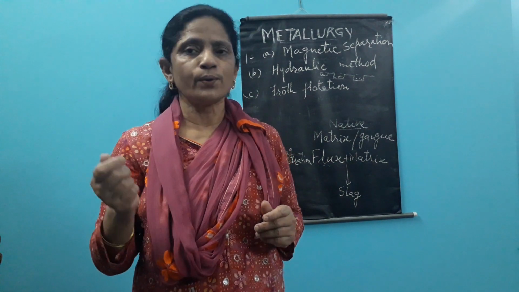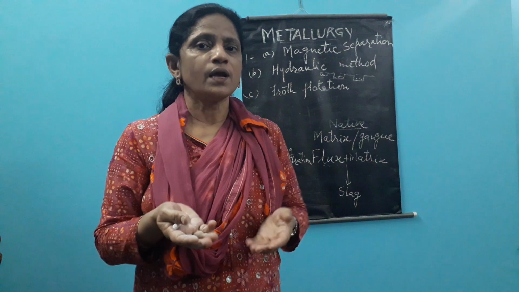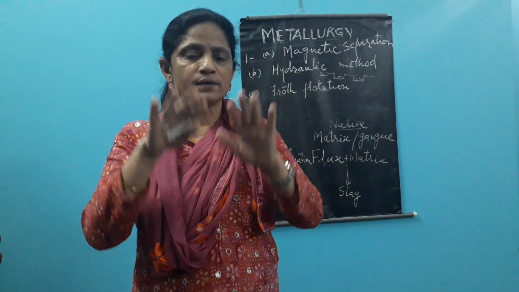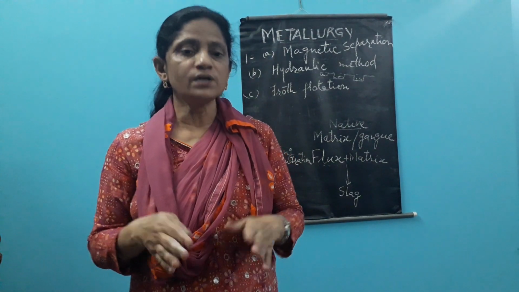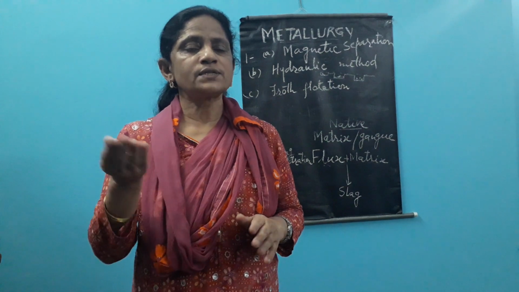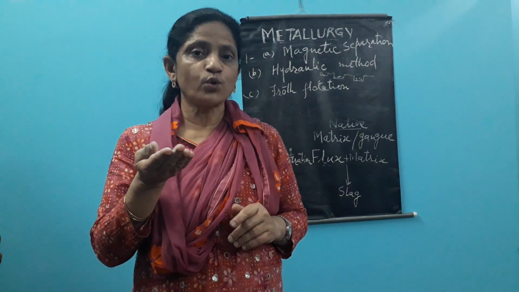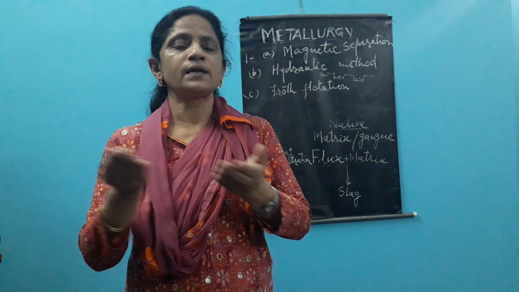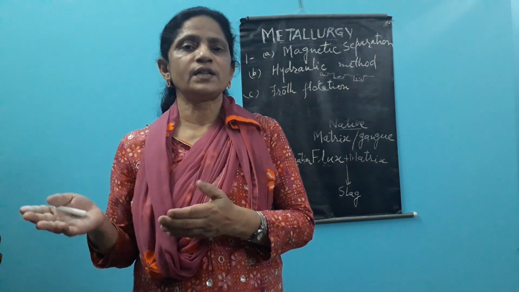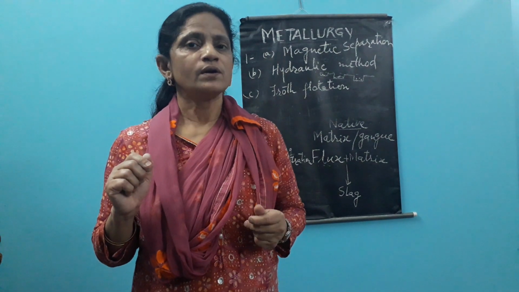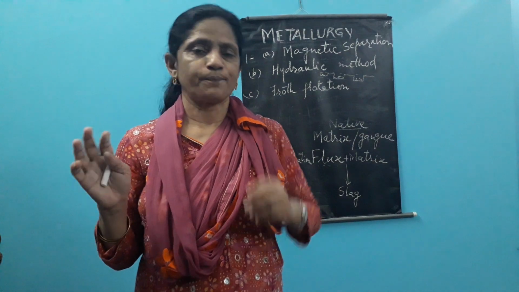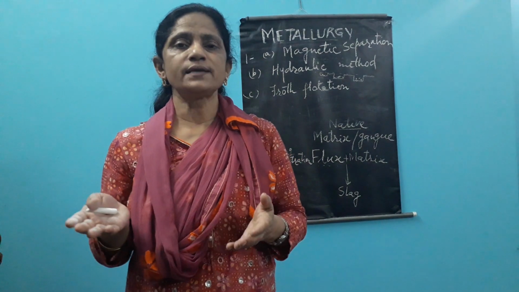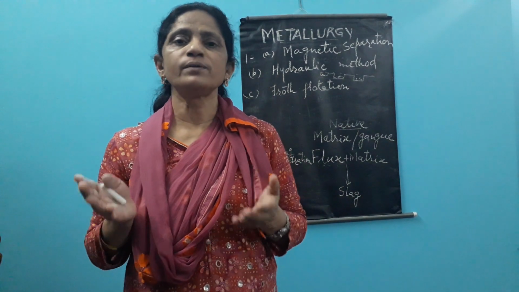Because the ore is wetted with the oil, it floats up, and the impurities are wetted with water, they settle down. Now this lighter ore which is floating, we separate out and keep for some time, and after that it separates out from the water, and therefore this is said as the froth flotation process.